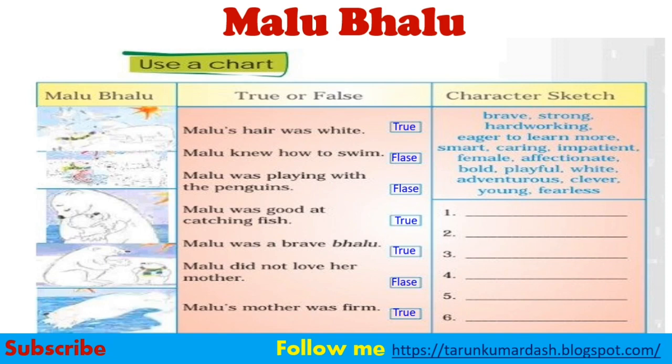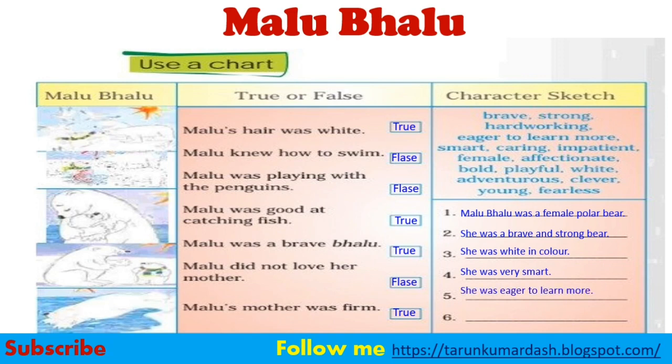So here in the character sketch, let us frame some sentences. Here we can frame six sentences by taking six words from the clues. The first sentence is Malu Bhalu was a female polar bear. Number 2, she was a brave and strong bear. Number 3, she was white in color. Number 4, she was very smart. Number 5, she was eager to learn more. And number 6, she was impatient. This is about the character sketch. Next we will go for the next question.